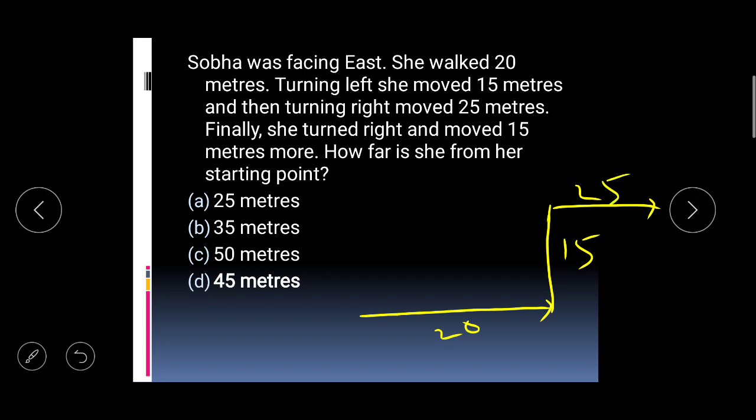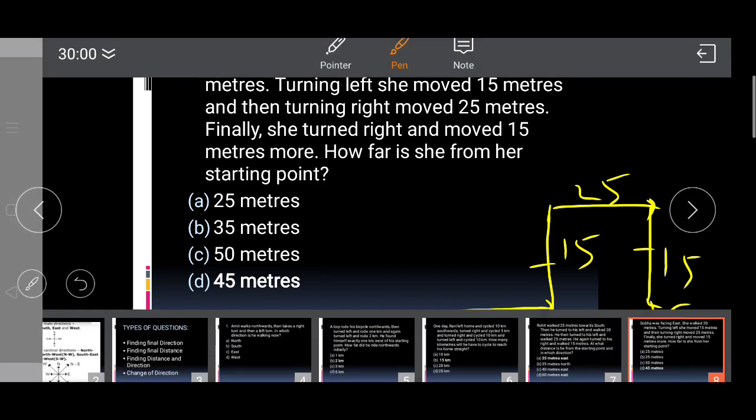Finally, she turned right. Again, she turned right. Standing from here, the right direction is this direction. And she moved again 15 meters, which is equal to this, right. So she stops here. This is my final position and this is my starting position. How far is she from her starting point? So these two lines are equal.